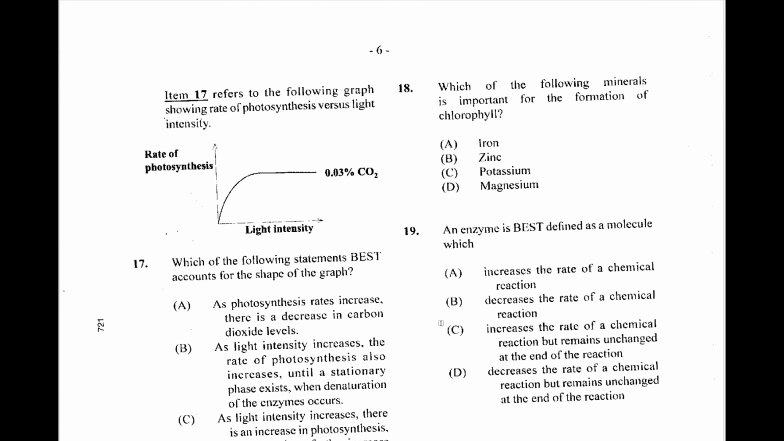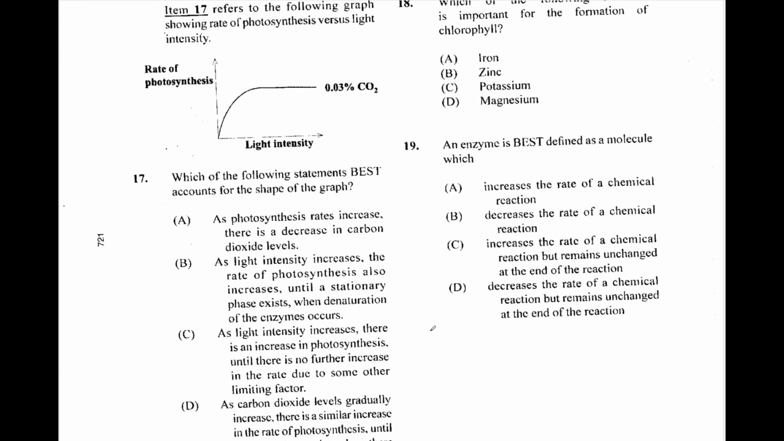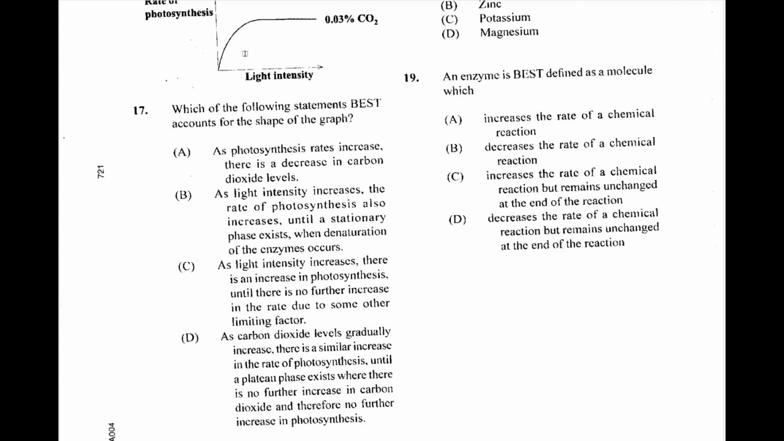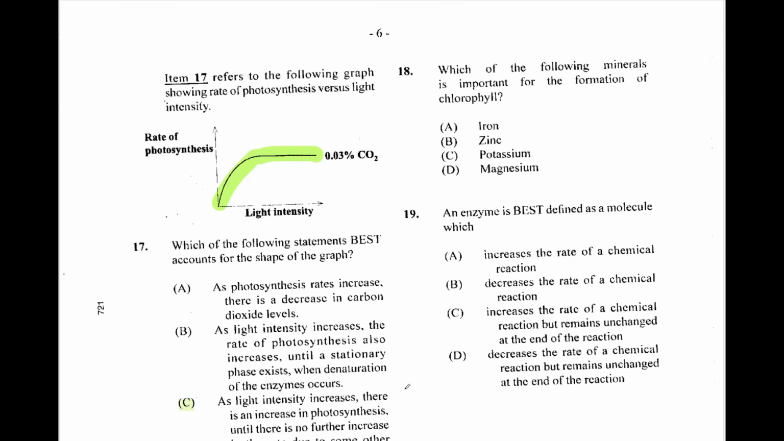Question 17 refers to the following graph, showing rate of photosynthesis versus light intensity. Which of the following statements best account for the shape of the graph? We see the graph goes up and then it curves and tails off. So 17 we are going to choose as light intensity increases, there is an increase in photosynthesis until there is no other further increase in the rate due to some other limiting factor. C is our answer.